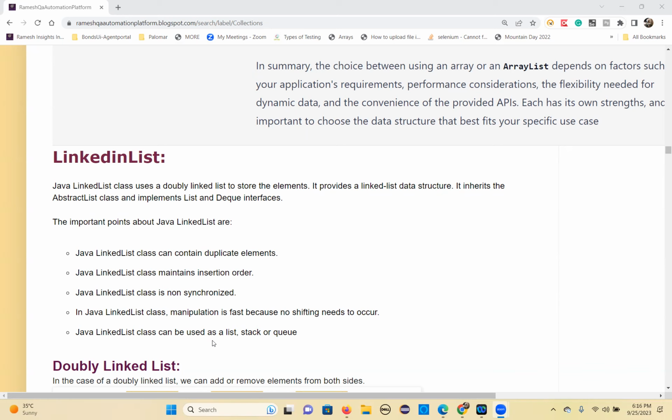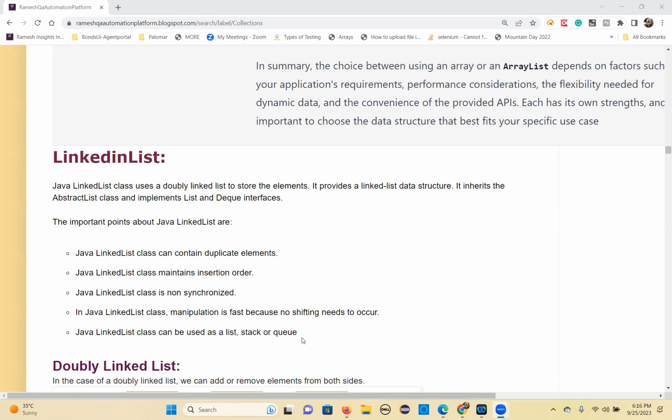The LinkedList class can be used as a list, stack, or queue. But ArrayList can be used only as a list. LinkedList can be used as a list, queue, or stack. These are the two major differences you can give.